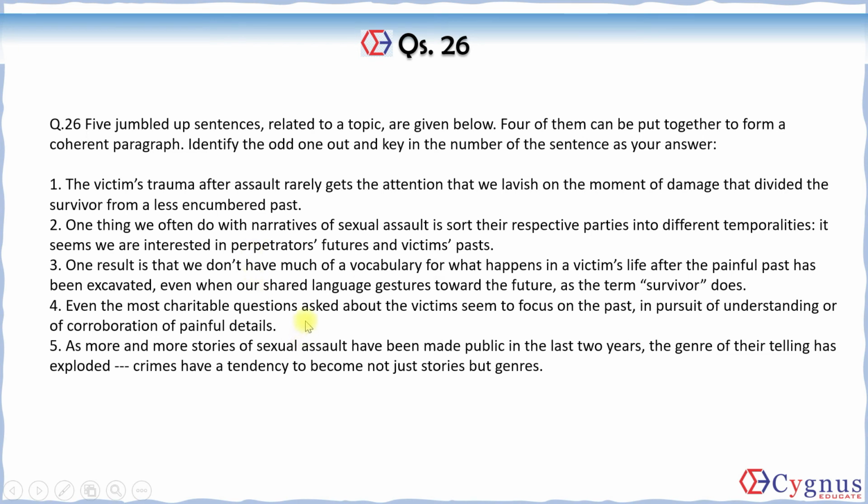This 4th statement is something that may be utilized if we were talking about how a case is dealt with, or how victims are being harassed by asking harsh questions about their future or past, right? Since this is not related to storytelling, whereas the other 4 statements are related to telling of that story, this 4th one falls apart, and that's why 4th one will be your odd one out. We can mark 4th one as our answer in this question.